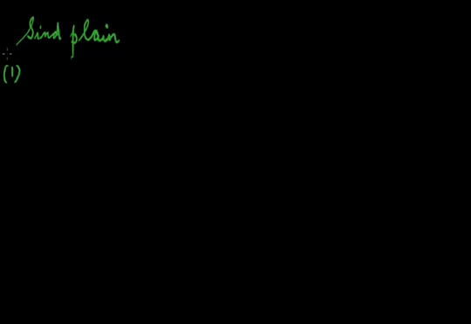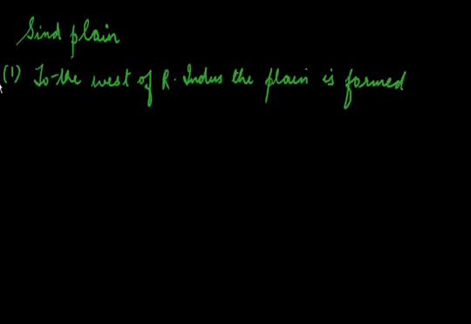To the west of the river Indus, the plain is formed of Bhangar. The northern part is a clay pad desert, and the southern part is sandy to loamy. That is just the classification or the composition as per the soil content. To the east of the river, this plain is typically deltaic in relief.